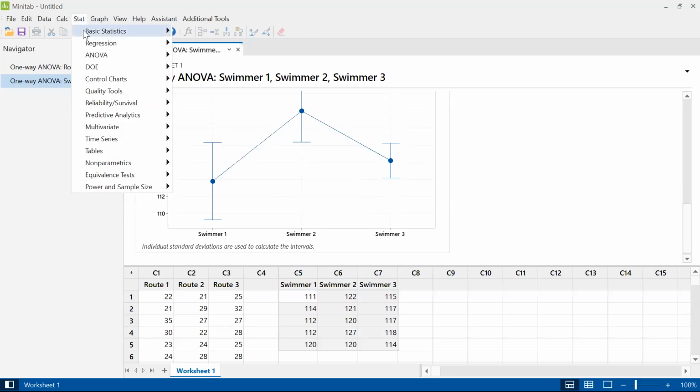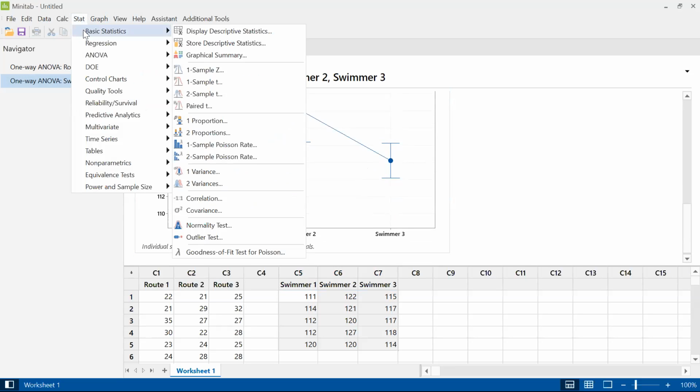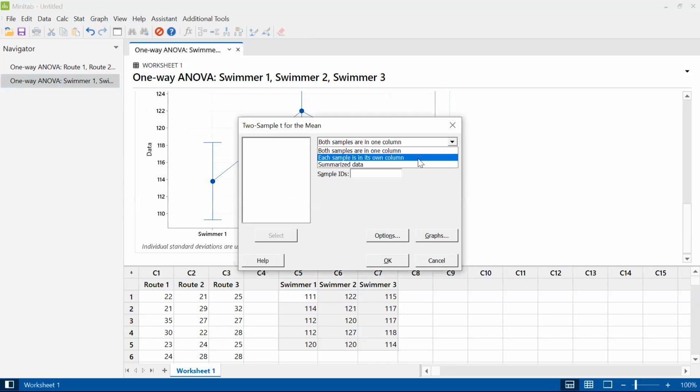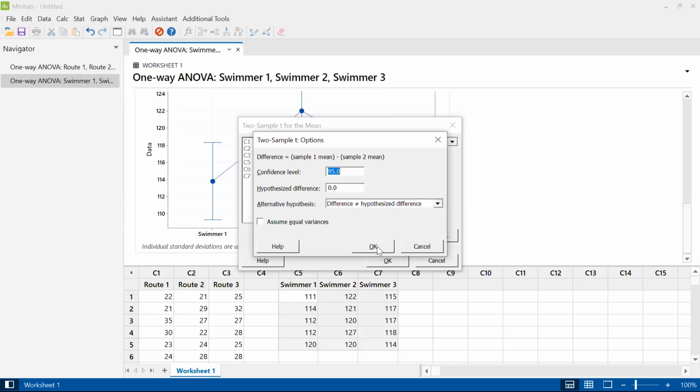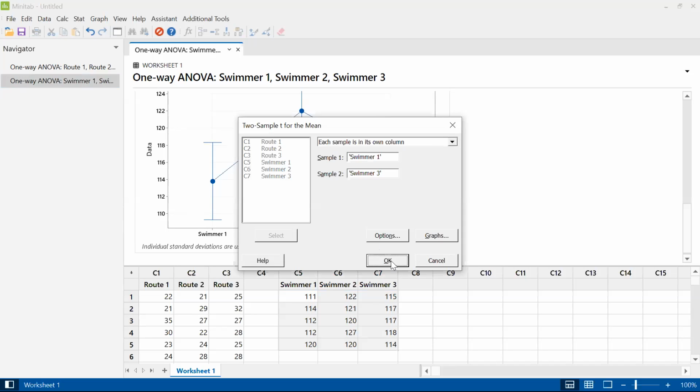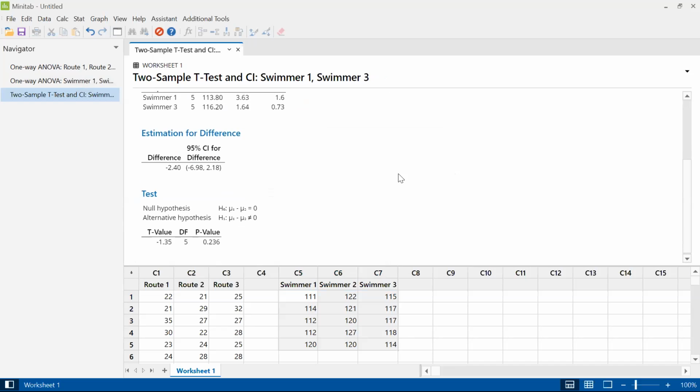So if I'm going to try to distinguish between swimmer 1 and swimmer 3, then I would have to rerun it with just swimmer 1 and 3. And now I could use a 2-sample t-test comparing just swimmer 1 and 3. So we'll put swimmer 1 in sample 1, swimmer 3 in sample 2, and I'll use my regular alternative hypothesis of not equals and see what I get there. And so now I'm getting a p-value of 0.23.